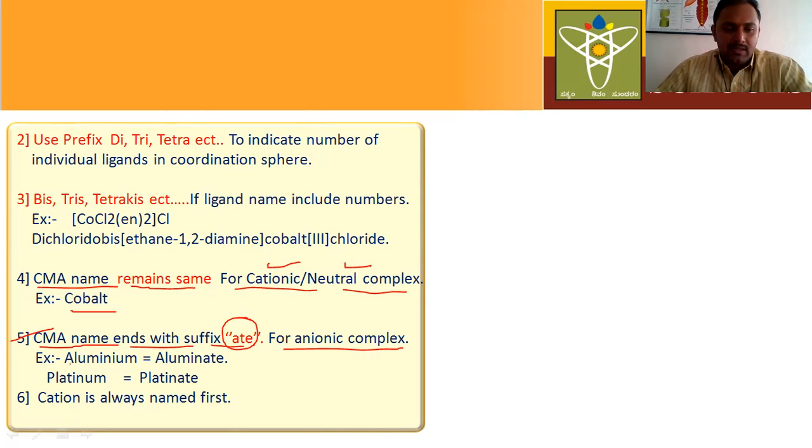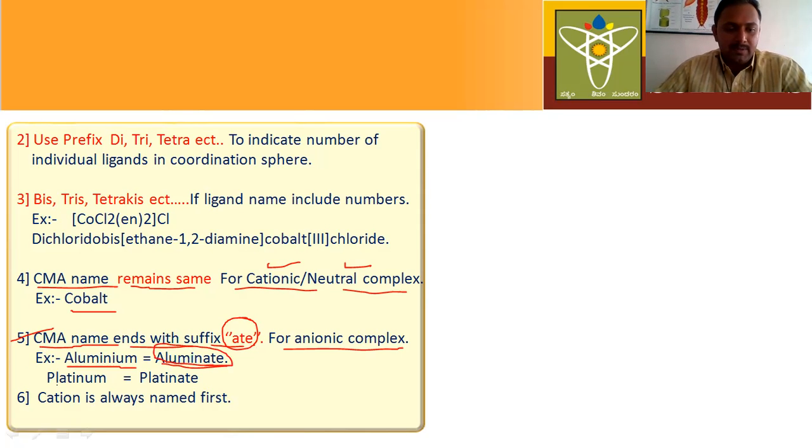For example, if aluminium is present in the anionic complex, then in this case the aluminium is named as aluminate. Why? Because this aluminium acts as the central metal atom in the anionic complex. That's why, according to the fifth general rule, all central metal atom names end with the suffix -ate. So it is the central metal atom, so it ends with -ate: aluminate.